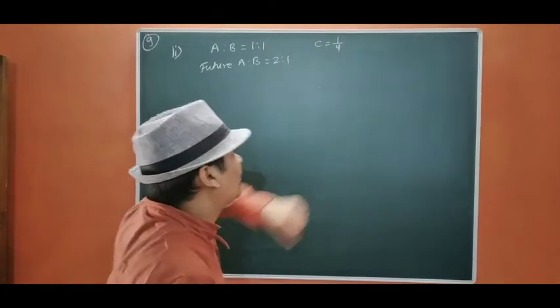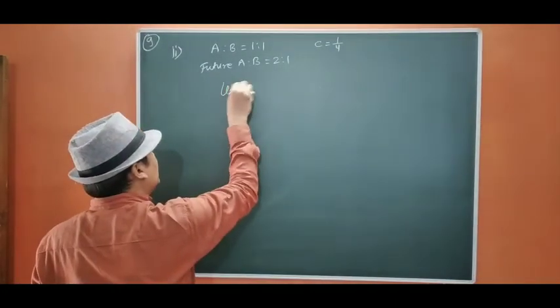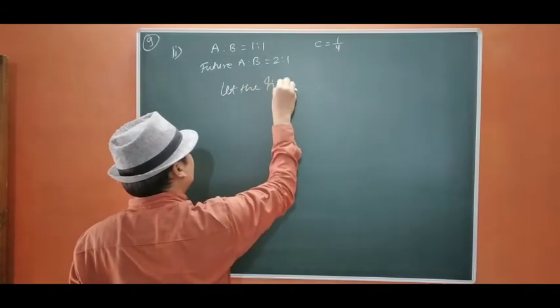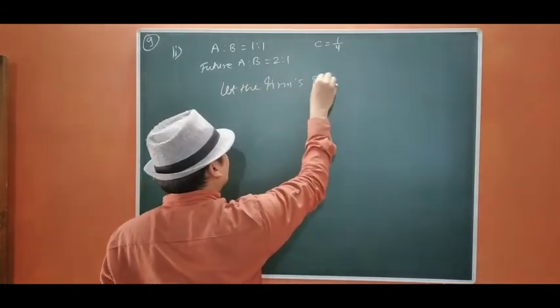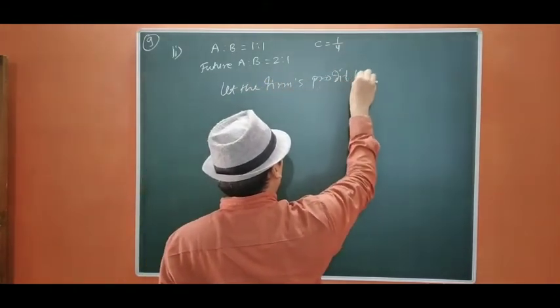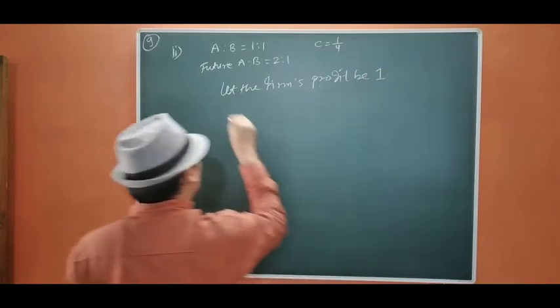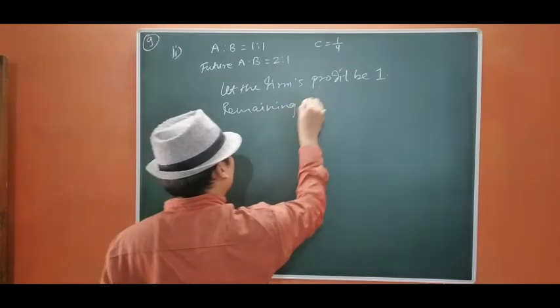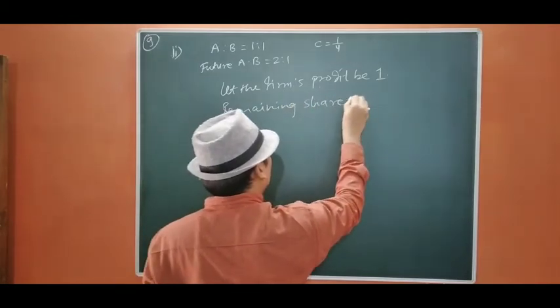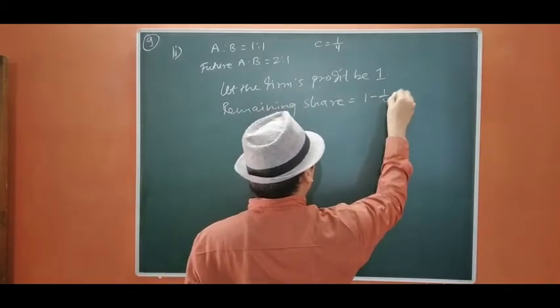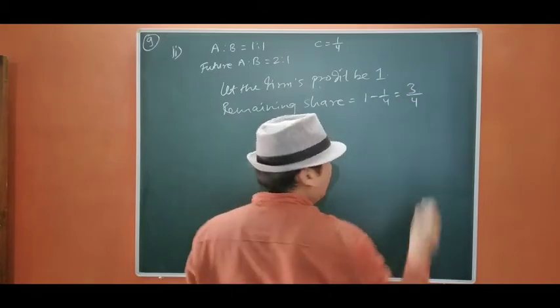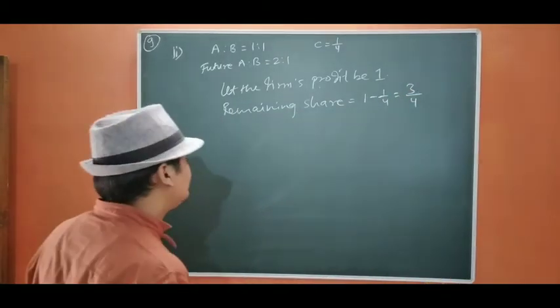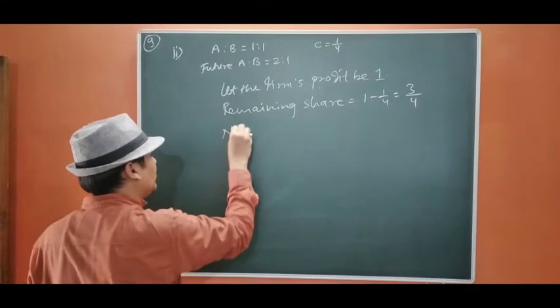That means he is taking from the firm. So let the firm's profit be 1. Okay, remaining share equals 1 minus 1/4, that is 3/4.